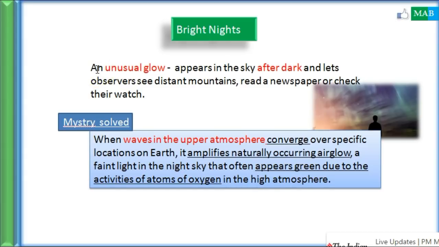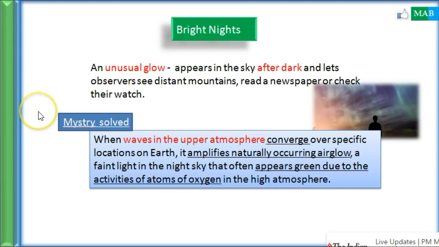It is an unusual glow which appears in the sky after a dark night. See, there's a dark night in the sky, and if suddenly after the dark night an unusual glow happens, you can even see the distant mountains, read a newspaper and check the watch. The night becomes so clear and so bright that you can even read the newspaper. I mean, just think about it. This kind of phenomenon is called a bright night.